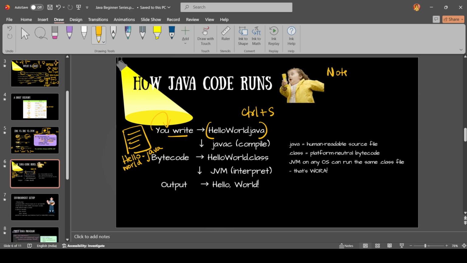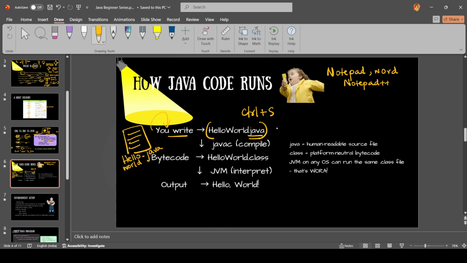We can write the code in Notepad or Word, and we'll also be seeing Notepad++. So we will save this using the .java extension.